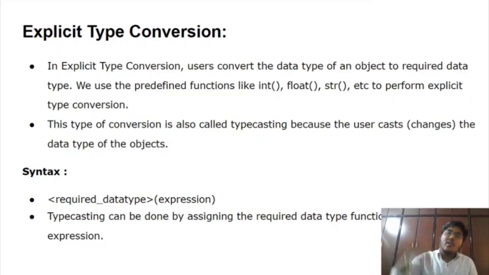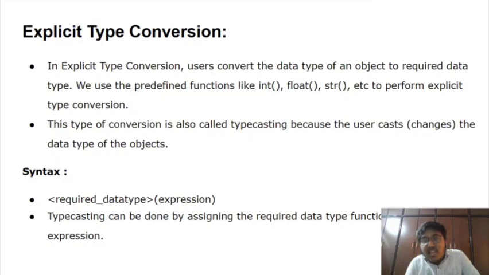The user has to apply heat, or needs to bring that water to more than 100 degrees, because the boiling temperature of water is 100 degrees, right? So if they want to put that water at a temperature of more than 100 degrees, here the user is explicitly giving some external force to convert one thing into another thing.